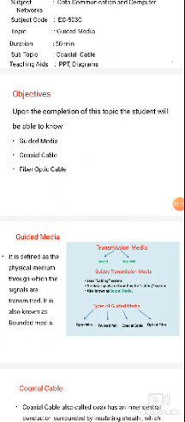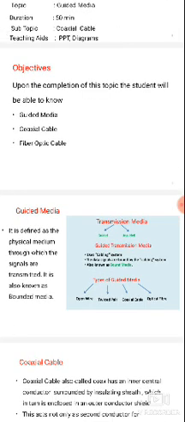The twisted pair cable is again of two types, which were discussed in the last class. The twisted pair cable is used for carrying both data and voice messages, so twisted pair cables are used in telephony communication systems. The internal wires are copper wires, twisted together.